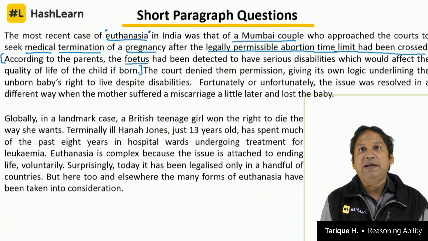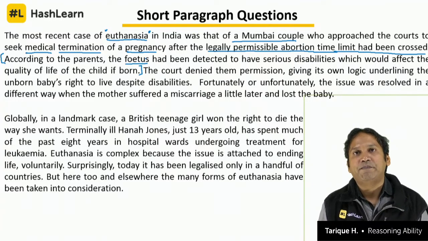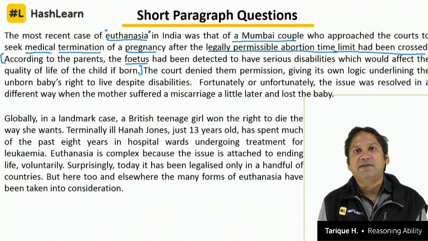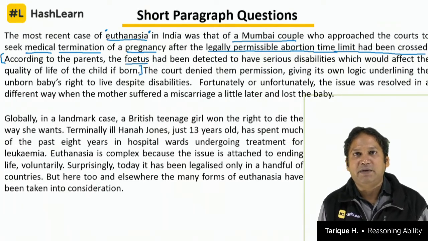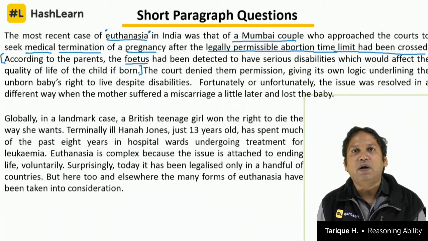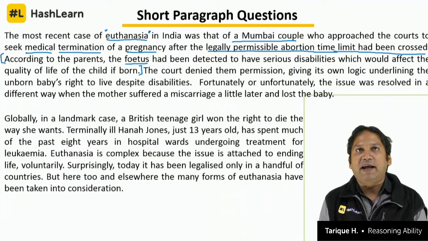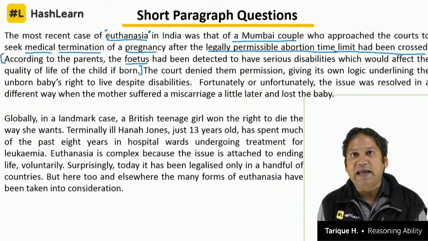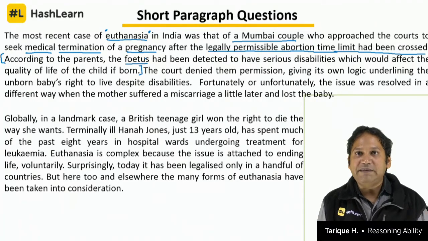So the parents were deciding on behalf of the child that this child, the doctor is saying, will be born with serious disabilities. So if the child is born, how will the child survive in this world? And what kind of life will the child have? What will be the quality of life for the child? This the parents were deciding, and that is why they wanted to abort the baby.